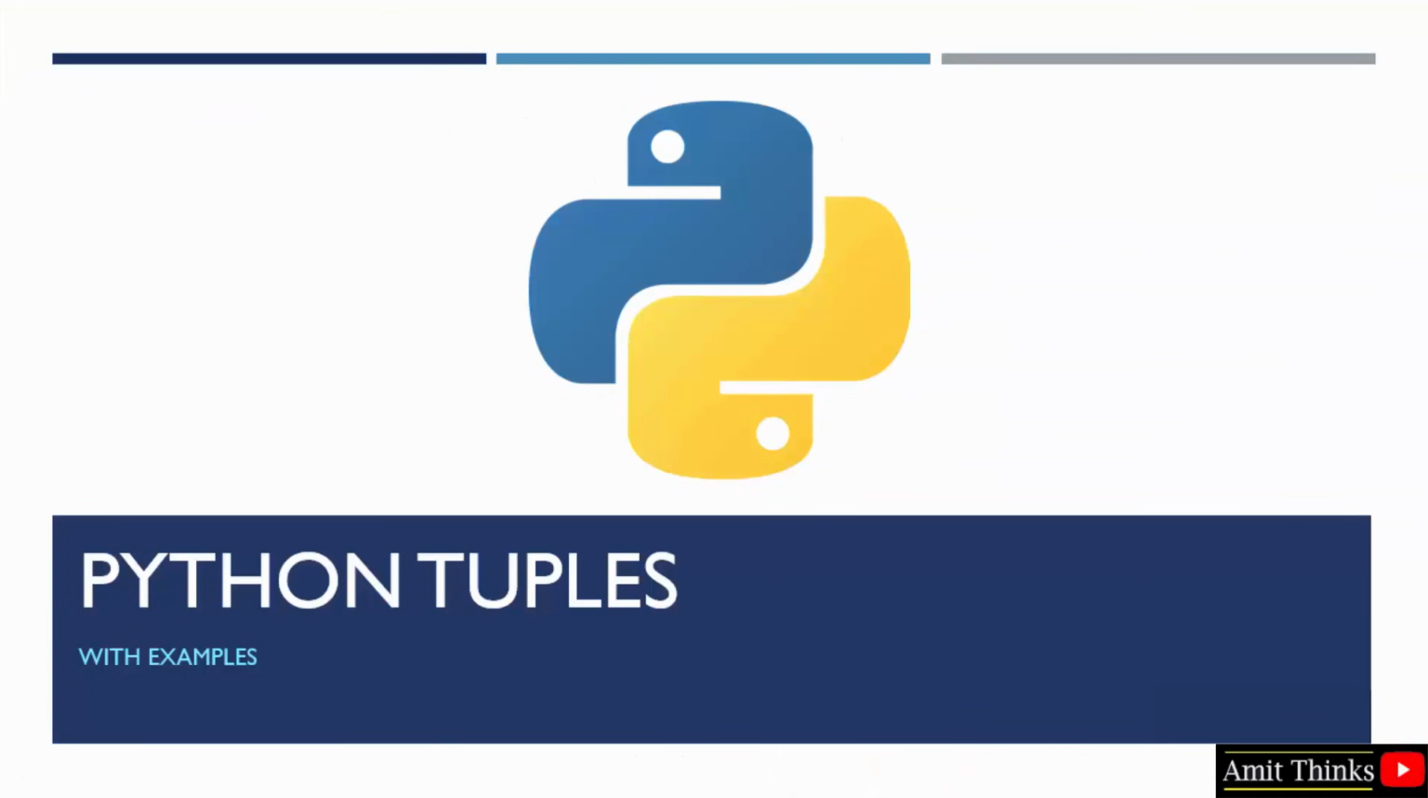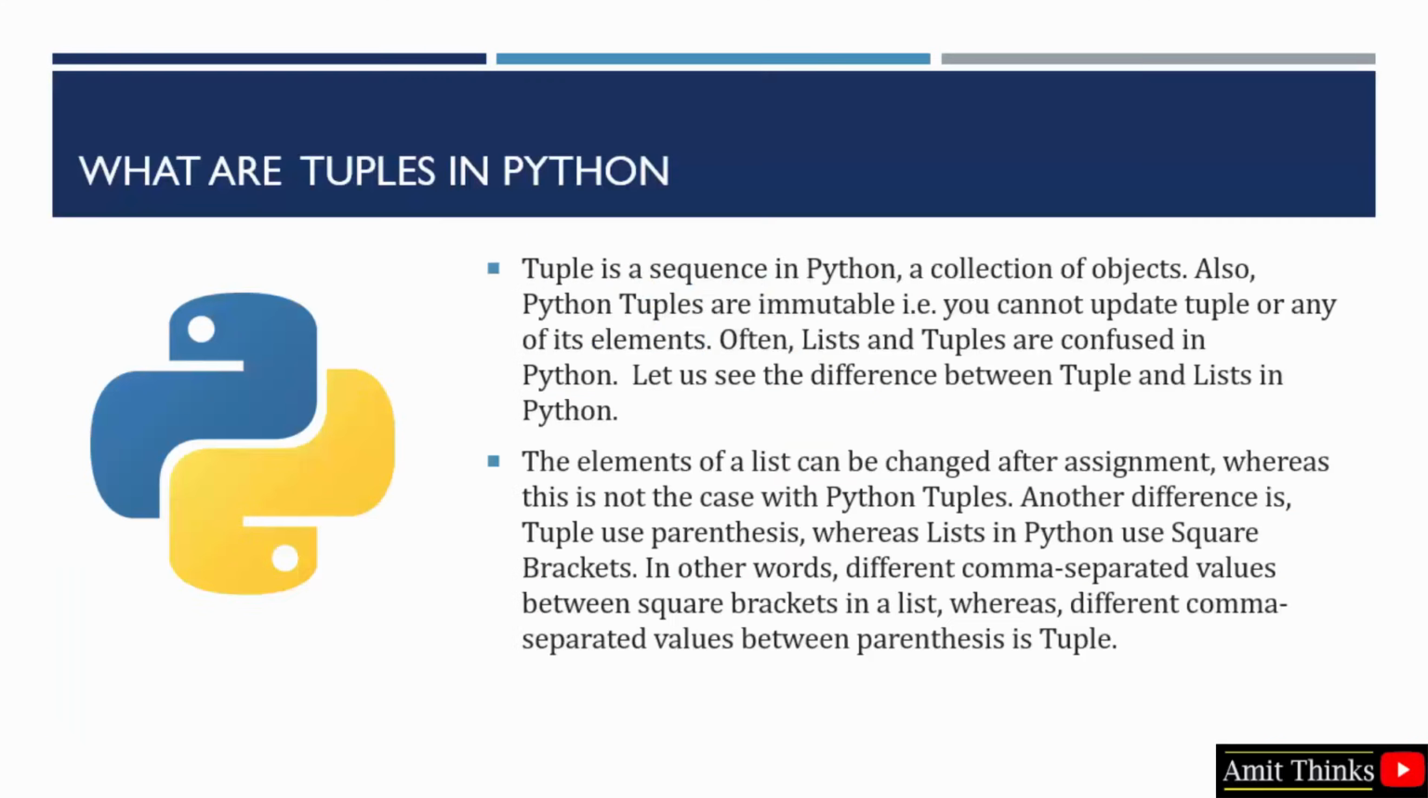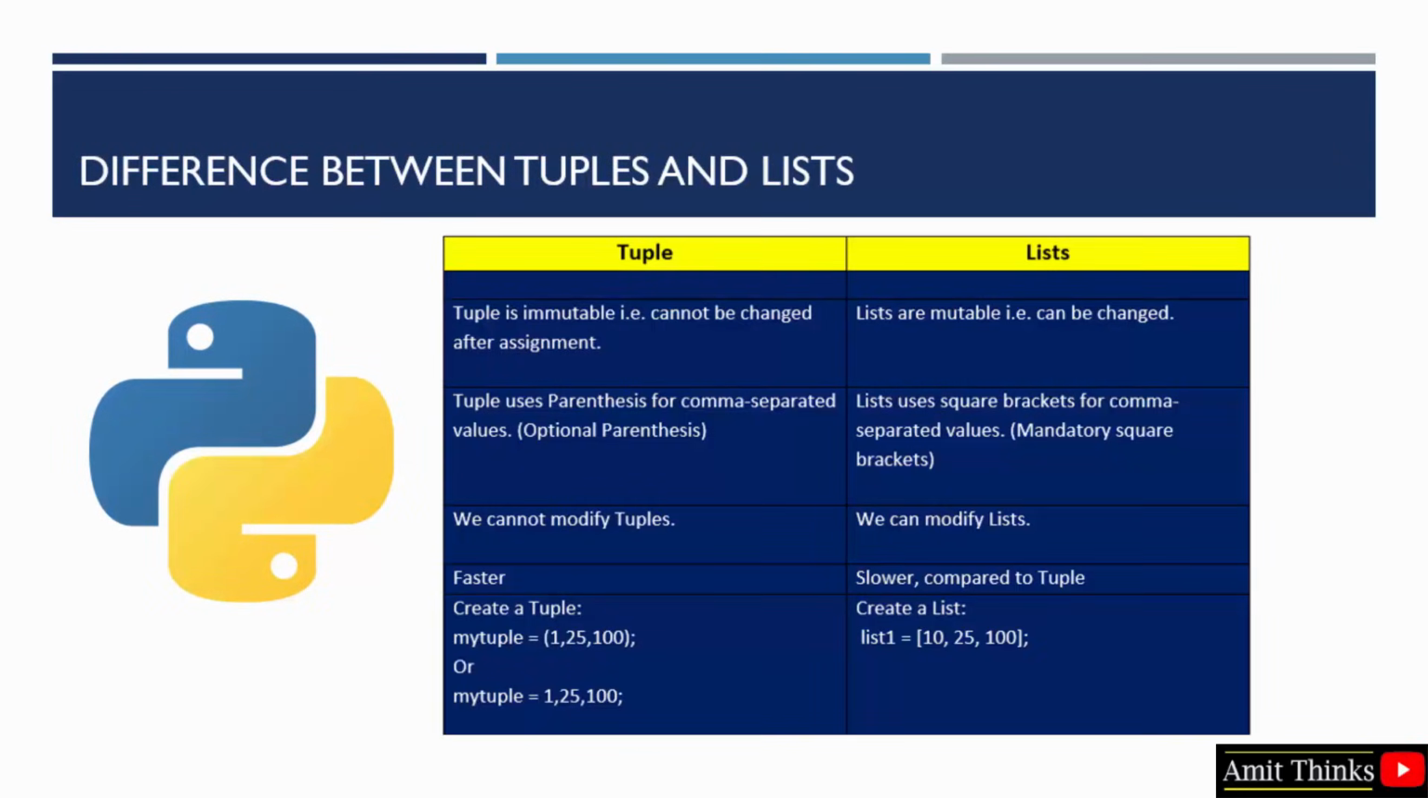In this video, we will learn about tuples in Python with examples. Let's begin with what is a tuple. So tuple is basically a collection of objects, and it is immutable. That means you cannot update a tuple or any of its elements once you have created it. Tuples, as I said, are immutable. You cannot change it, but you can change a list after creating.